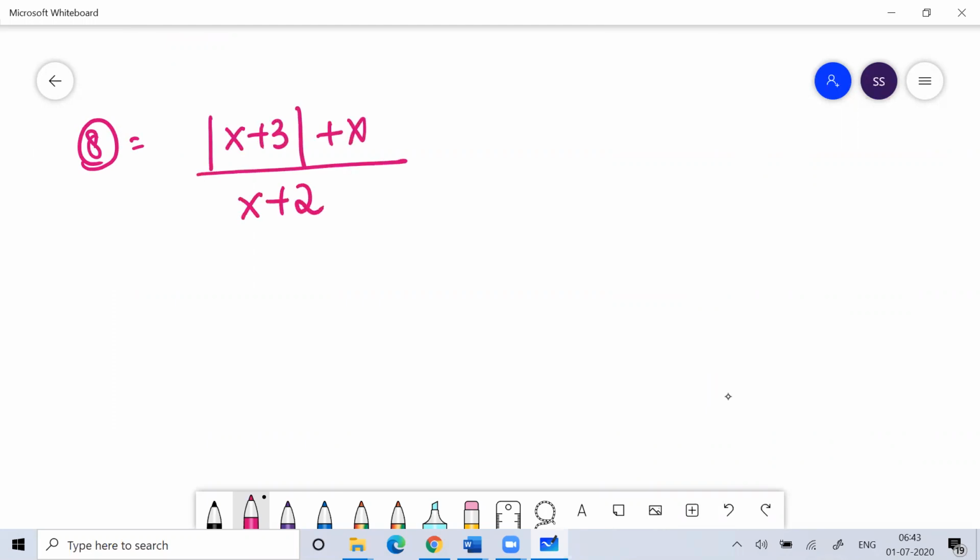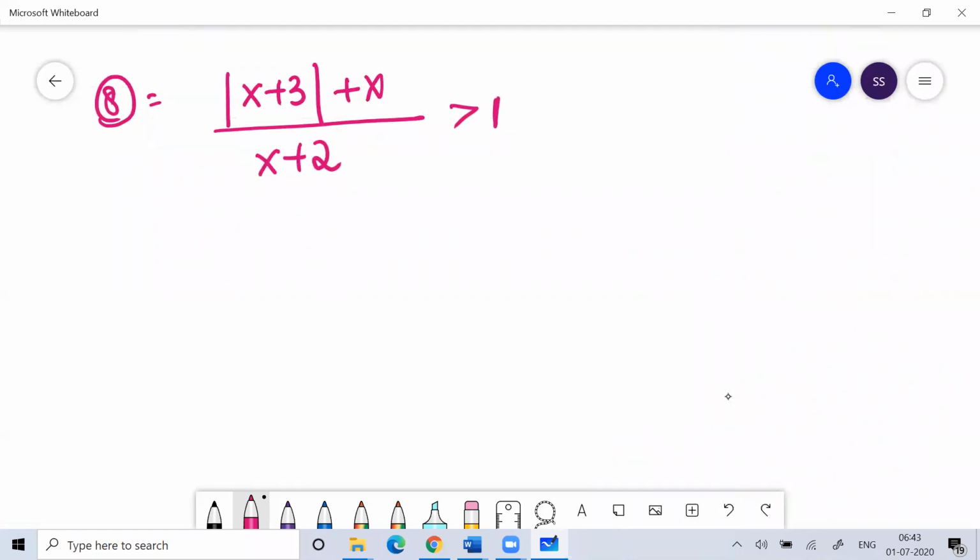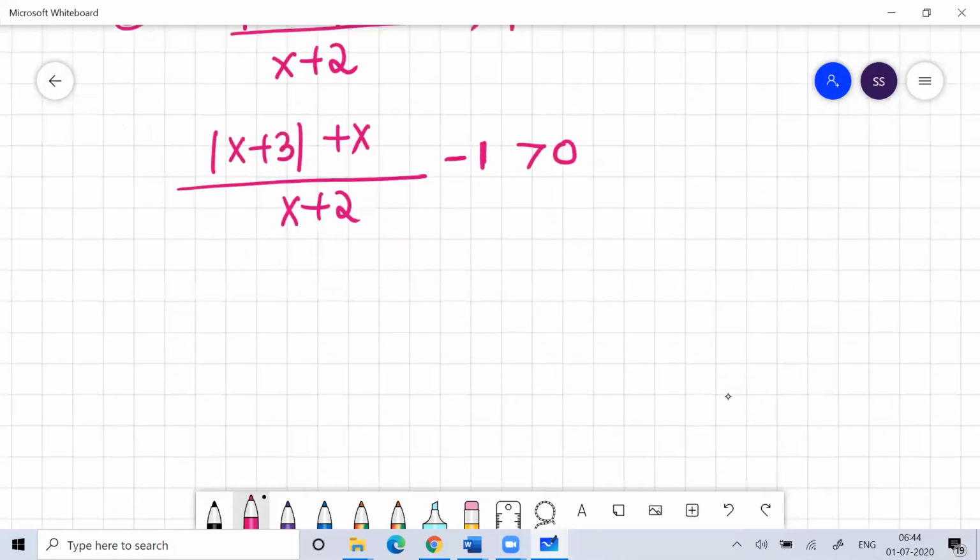So question number 8 is modulus of x plus 3 plus x divided by x plus 2, and that is greater than 1. So what can I do? I can write modulus of x plus 3 plus x by x plus 2 minus 1 greater than 0.